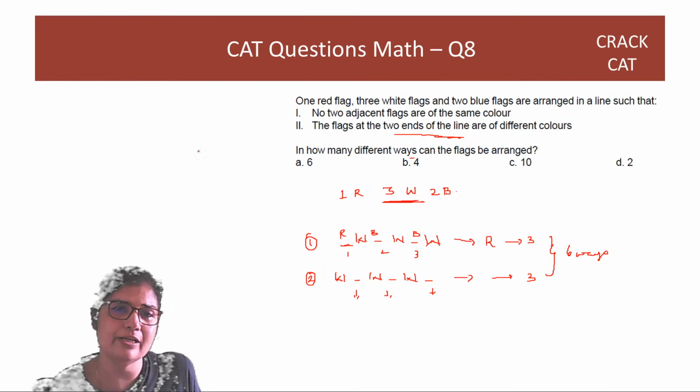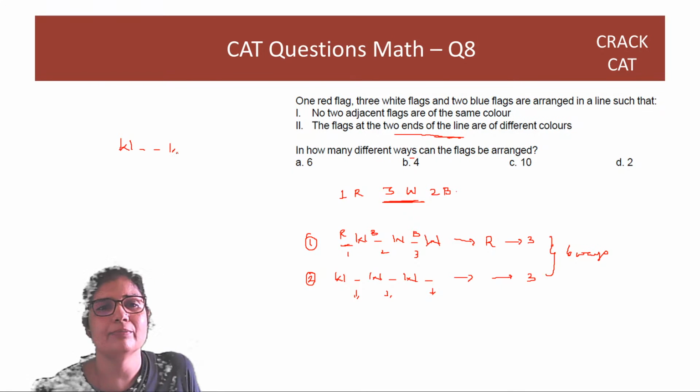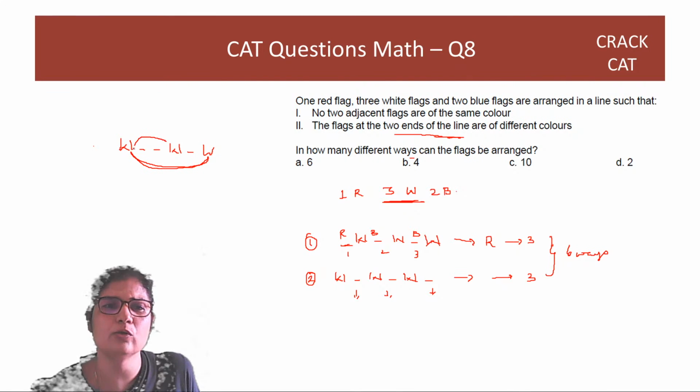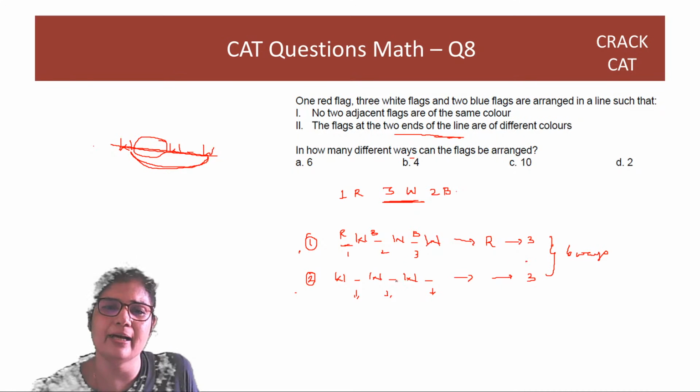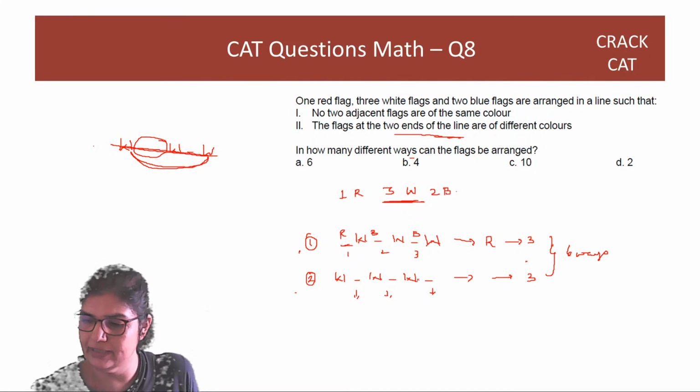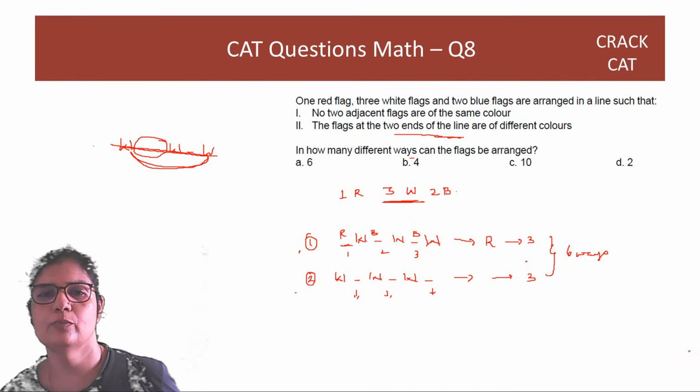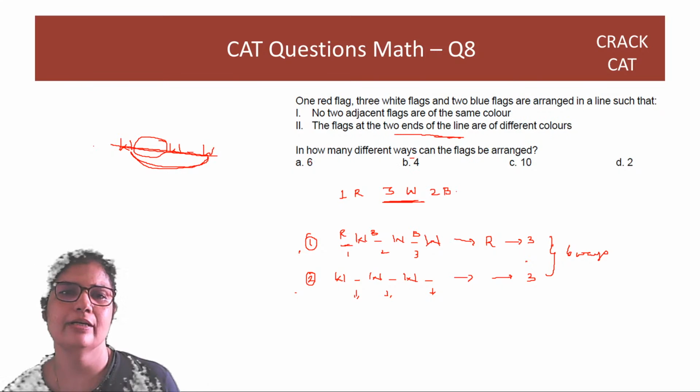We could potentially, if I want to separate them, I could have white, something like this also. But then I will have two whites, which is not possible. So anywhere, if you're putting two colors between two whites, it can only happen if the whites start and finish, which is not possible, right? So these are the only two ways. Each of them gives three possibilities. Where will you put the red? Then the remaining place will be taken by blue. So answer is going to be 6 ways. Option A.